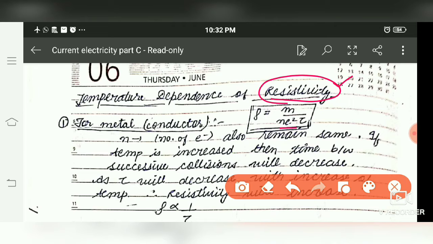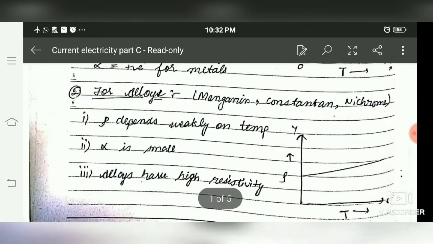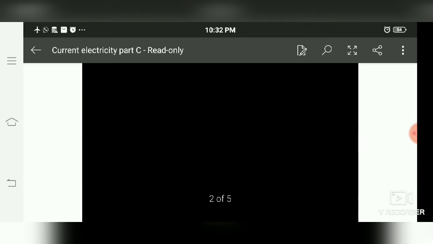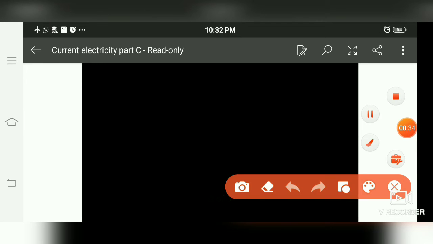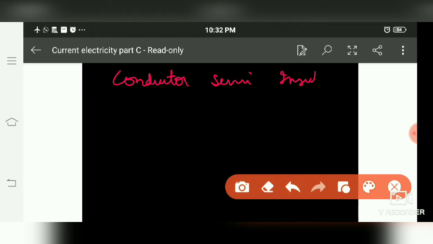Now we consider resistivity dependence on temperature for the various materials we are going to cover: conductors, semiconductors and insulators.